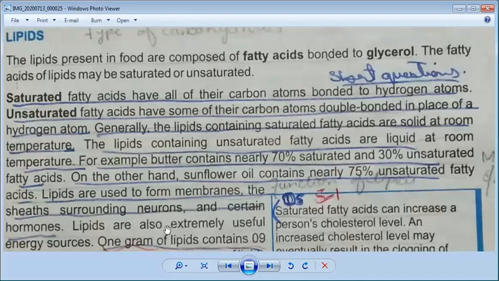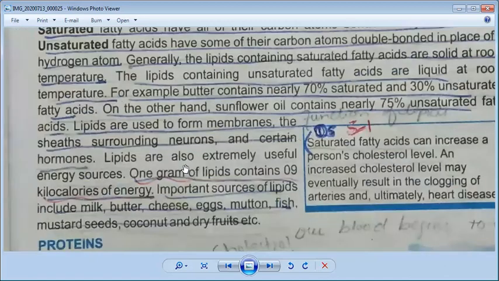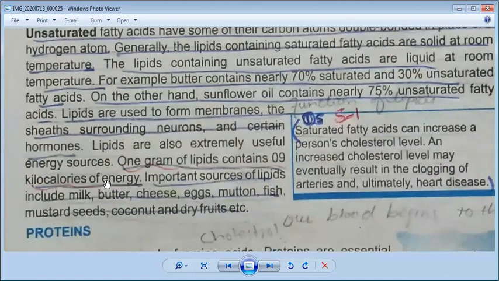Okay, and lipids are also extremely useful energy sources. Yes, they are extremely useful, and 1 gram of lipids contains 9 kilocalories of energy. Underline this in your book. This is very, very important for your MCQs. Carbohydrates provide only 4 kilocalories of energy, but lipids provide our body 9 kilocalories. So if we use 1 gram of lipids, we are taking 9 kilocalories of energy.